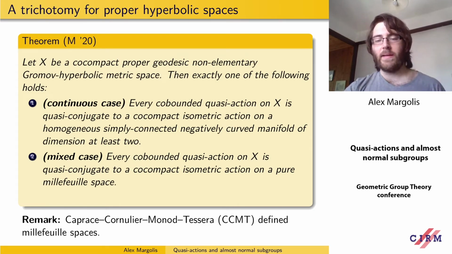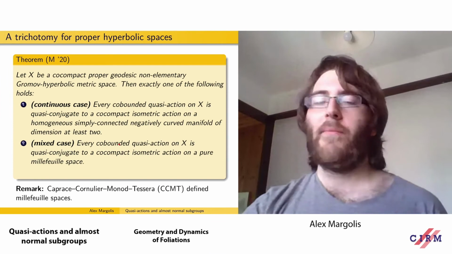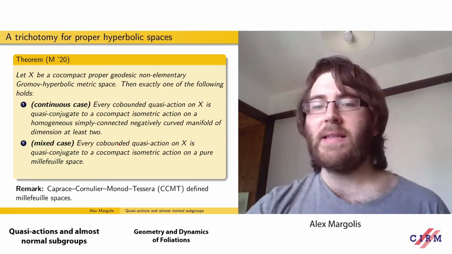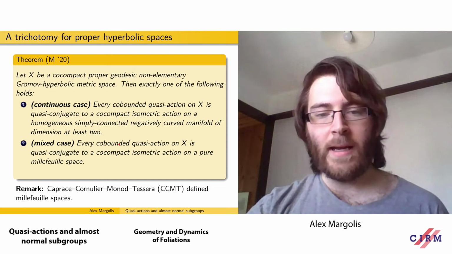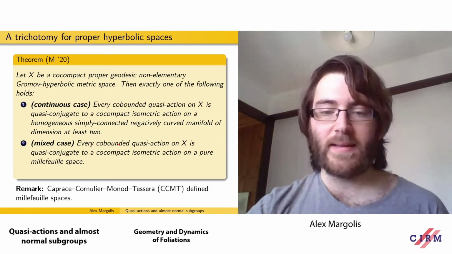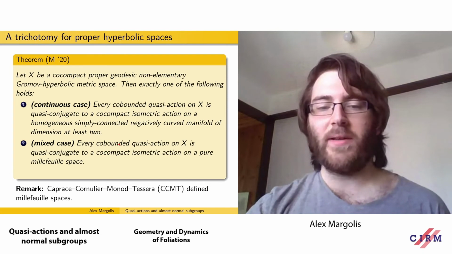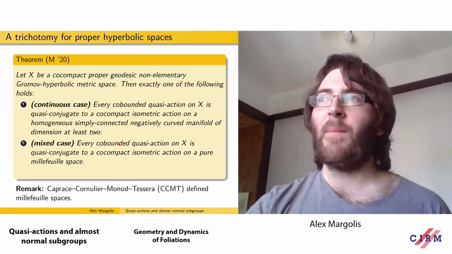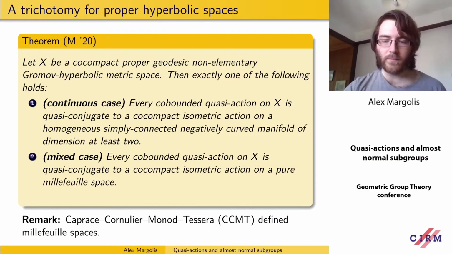Then there's a mixed case, which is action on a space which has both discrete and continuous behavior. So every co-bounded quasi-action can be quasi-conjugated to an isometric action on a pure Milfaux space. These were defined by Caprace, Cornulier, Monod, and Tessera in their study of locally compact amenable hyperbolic groups. And these are a sort of warped product between a tree and a negatively curved homogeneous space. The discrete behavior comes from the action on the tree, and the continuous behavior comes from the action on the homogeneous space.